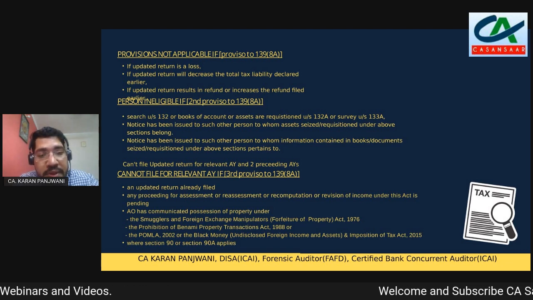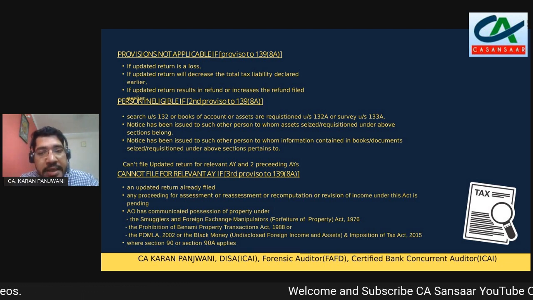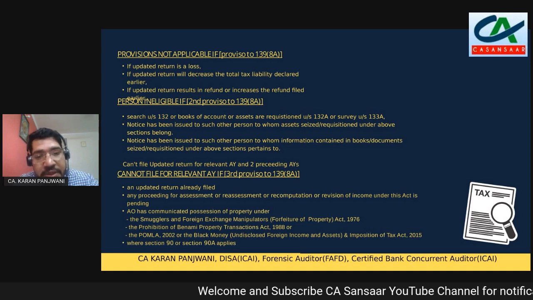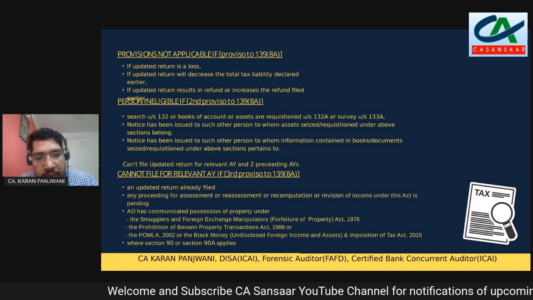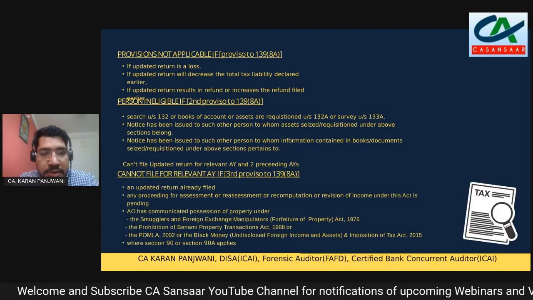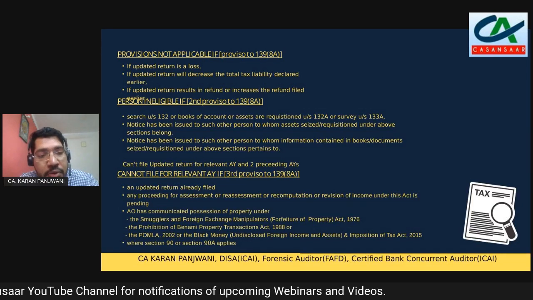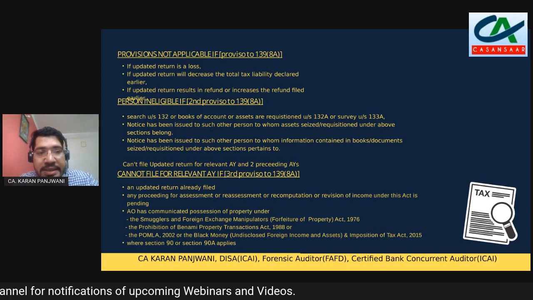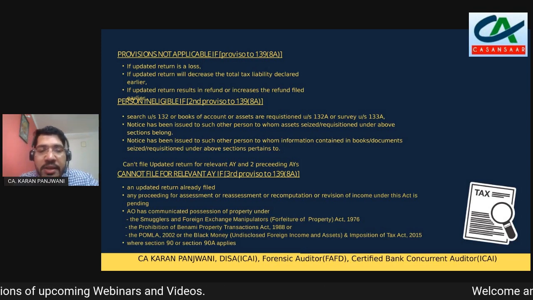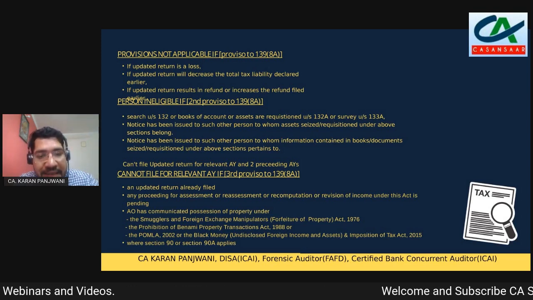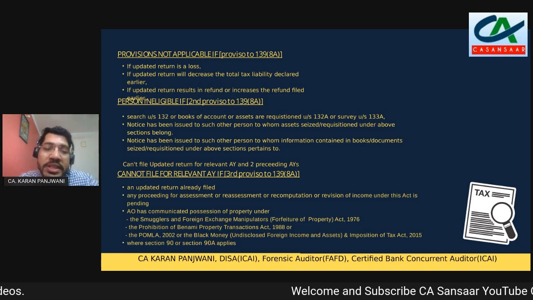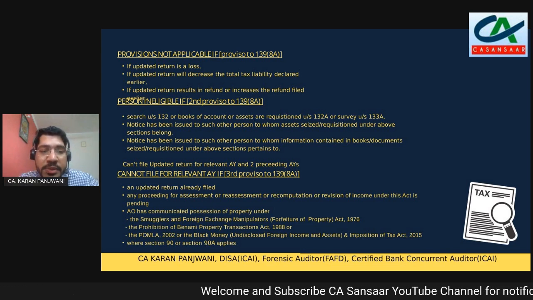And a person with regard to whom information contained in the books or documents seized has been obtained, and in both the cases, the person whose assets have been seized and the person whose information has been received, a notice has been sent to them. These people cannot file an updated return for the relevant assessment year and the two years preceding the relevant assessment year.